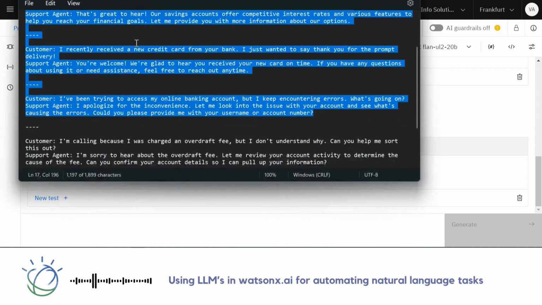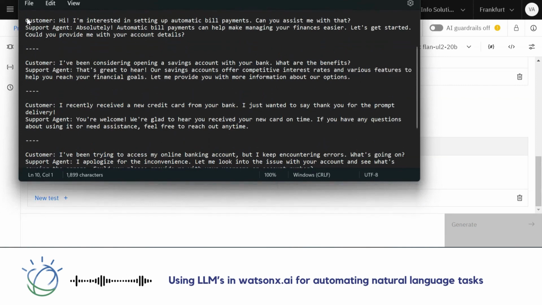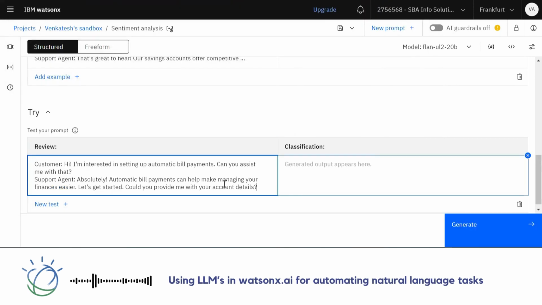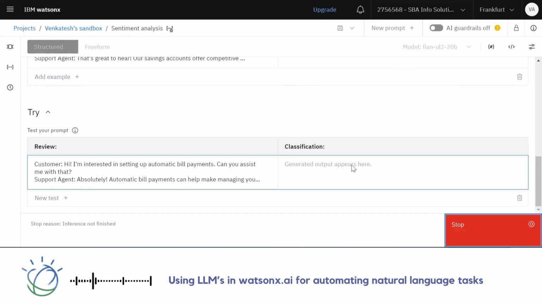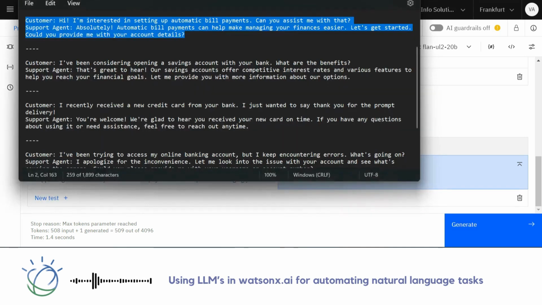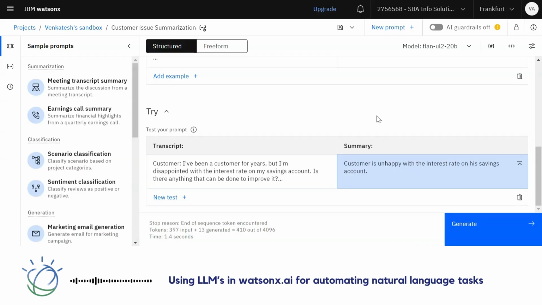Okay, let me check this scenario. How is this model classifying this particular information? Okay. Okay, for this particular conversation, yes. So as you can see, you can have live sentiment analysis done without the need of large human agents coursing through your calls. Let me just go through another conversation.